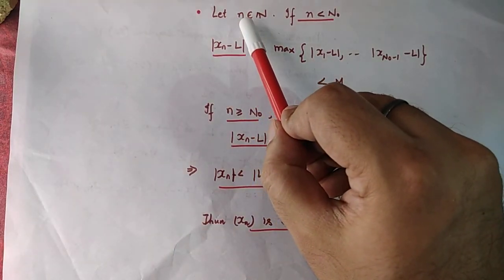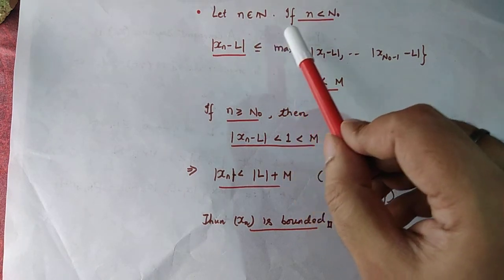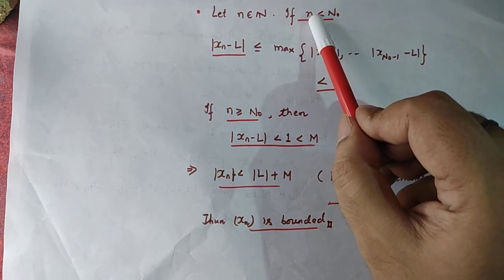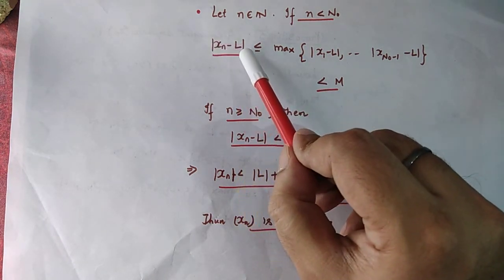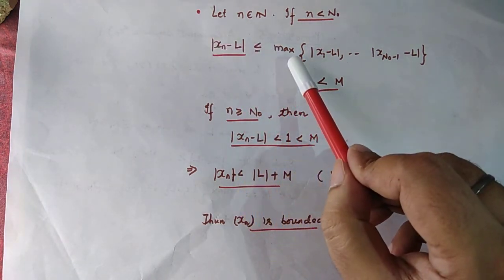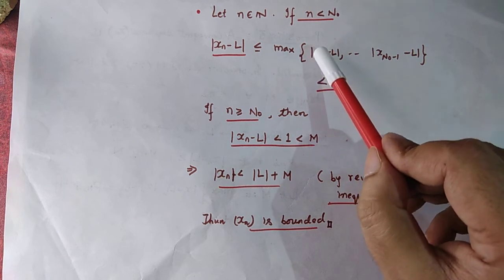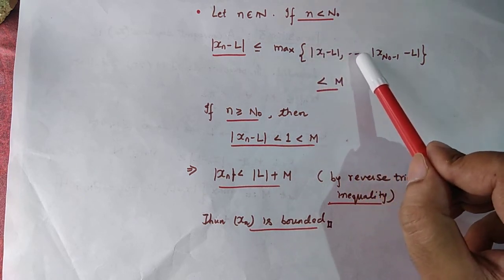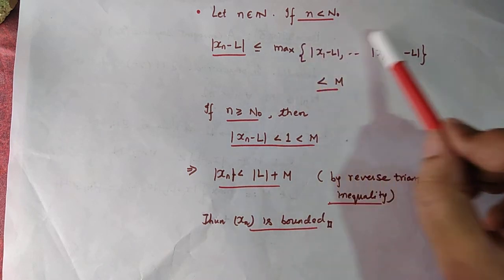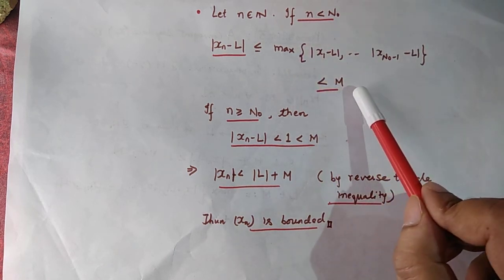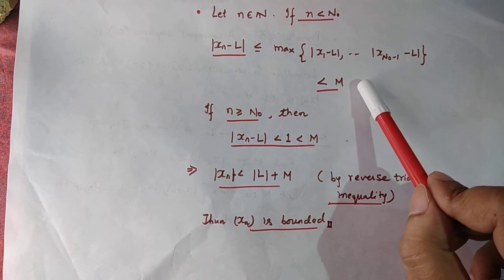Let small n belong to the set of natural numbers. If small n is less than n naught, then mod of xn minus L is less than or equal to max of mod of x1 minus L up to mod of xn naught minus 1 minus L. And this is certainly less than m by virtue of the definition of m.